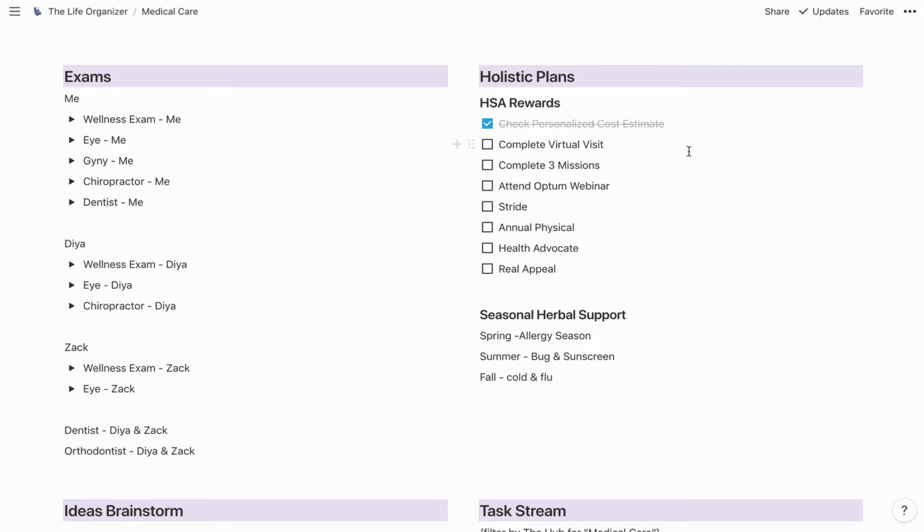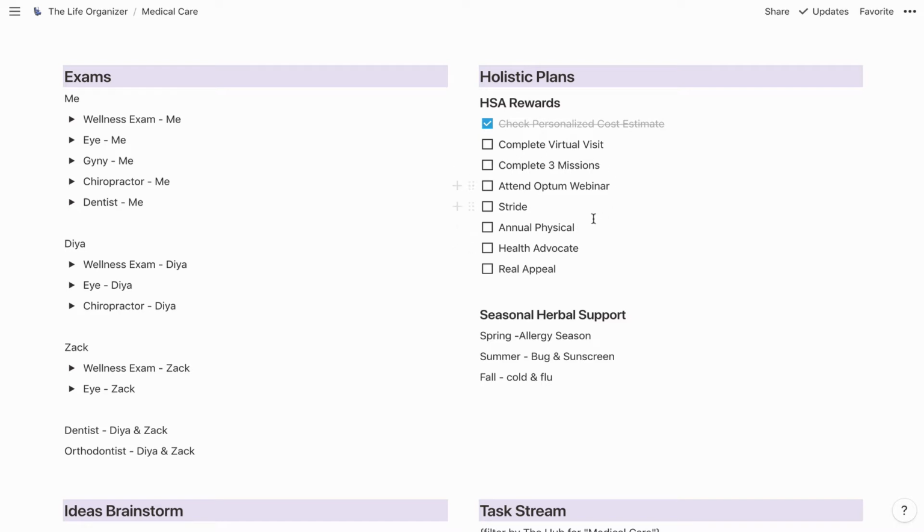Over here on the right side, I have a checklist for my health savings account. My employer does some incentives to help us contribute more money to that fund. And they're just wellness type things. Like you see this first one, which I've done already, is checking the cost estimate for what these will cost. And then other things in here like, if I get my wellness exam, which my insurance covers in full, I actually get a kickback for doing that. So it's really encouraging wellness, because if you take care of your annual exam, then you should be healthier in theory and not have to spend as much money on emergency care.